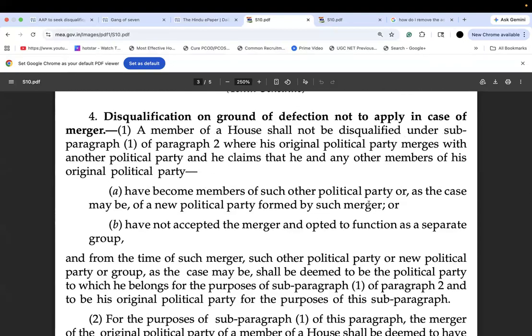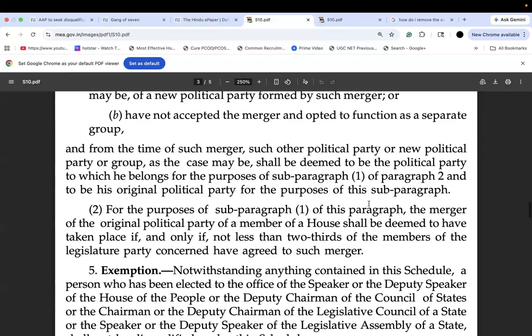Now the question is, the first point, it says a member of the House shall not be disqualified where his original political party merges with another political party. Did that happen? That did not happen. But again, you have to read it again to understand. Here it says the merger of the original political party of a member of a House shall be deemed to have taken place if and only if not less than two-thirds of the members of legislature party concerned have agreed to such merger.